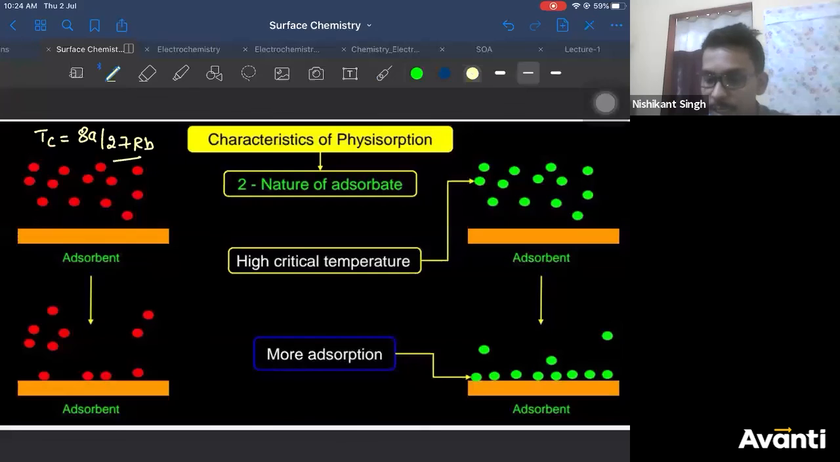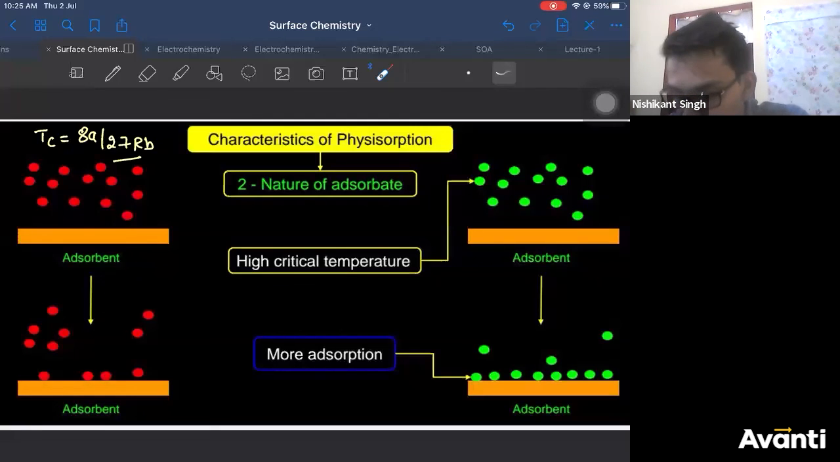Now it is asked which gas will be adsorbed more. If you have various gases, which gas will be adsorbed more? The gas having high critical temperature will be adsorbed more. Why is it so? Can anybody answer? Why will a gas having more critical temperature be adsorbed more?